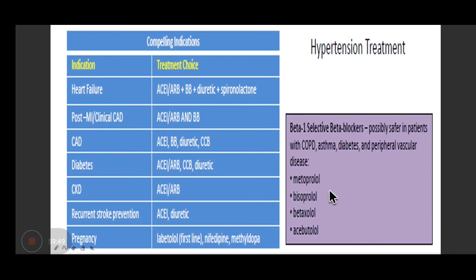The beta blockers which are mainly being used are metoprolol, bisoprolol, betaxolol. And for indications like heart failure and hypertension, we can use these. This is all the same.